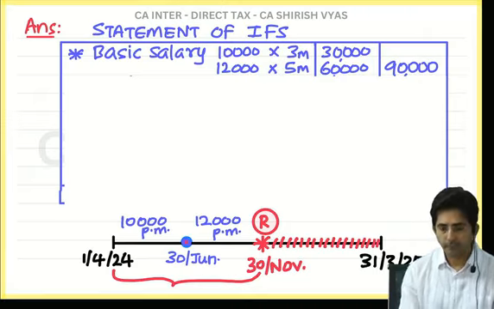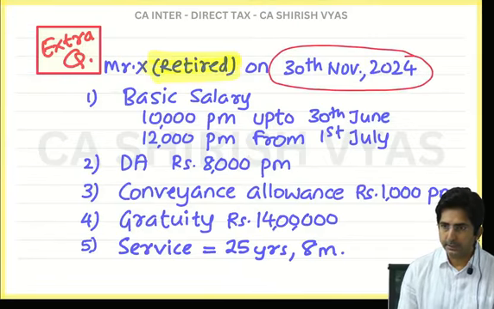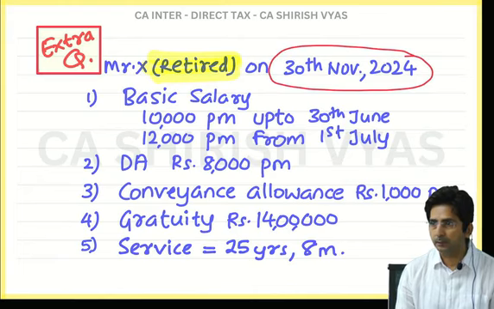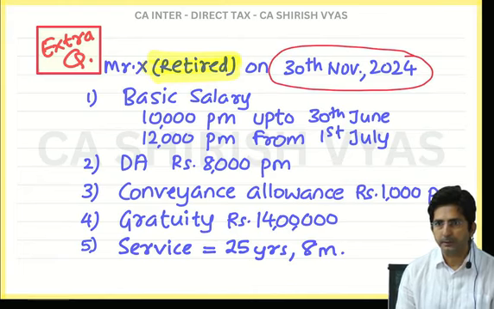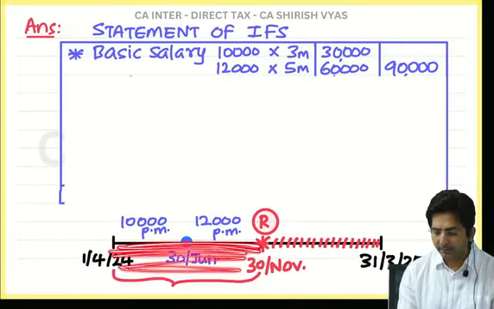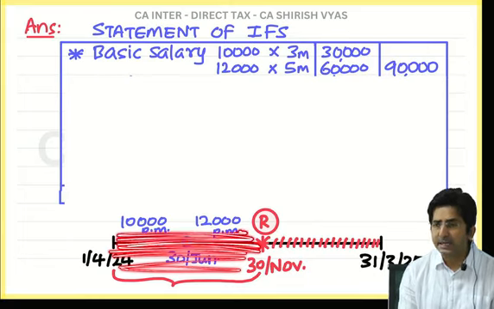Then see, next in the question is what? DA, 8,000 per month. So multiply by how many? 8 months. See, everything you are taking for 8 months. Why? Because after 8 months he retired, and after retirement we don't get salary.